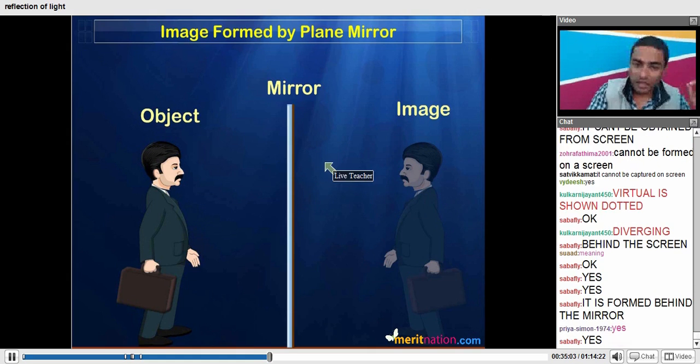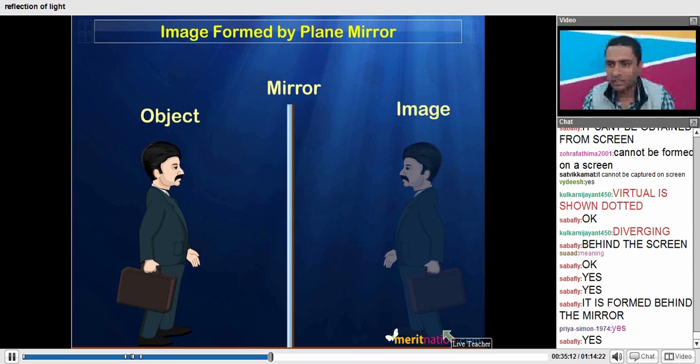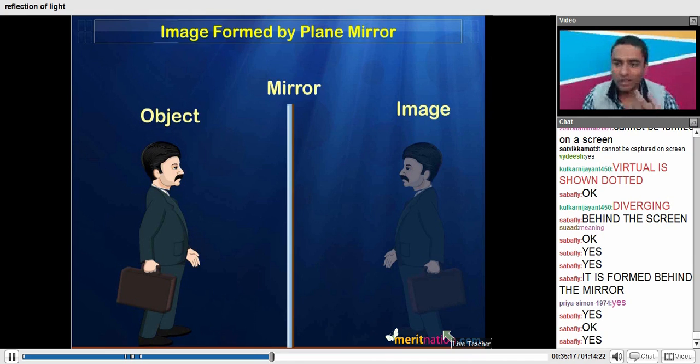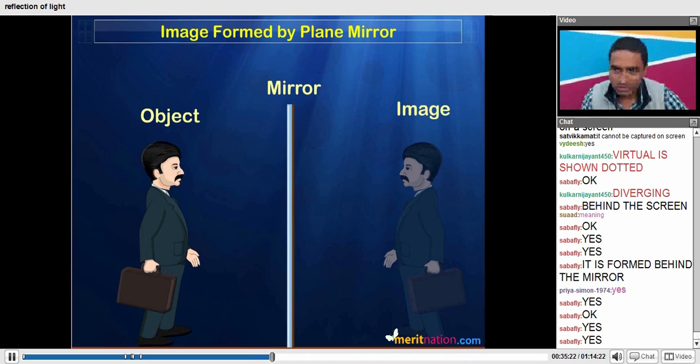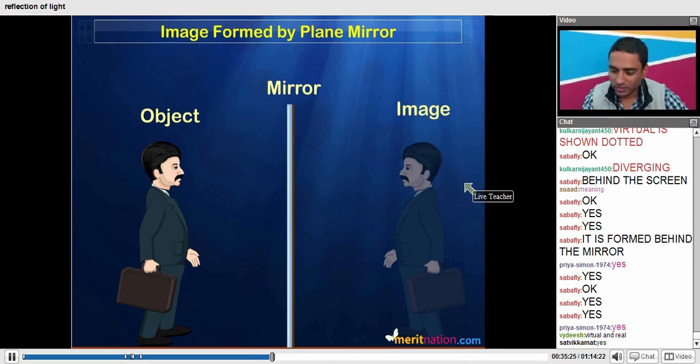Now, how are we obtaining this particular image? It is obtained by extending the reflected rays in the backwards direction, not by the actual meeting of the reflected rays. Do you understand the difference between the two cases? In this case, the reflected rays are not actually meeting; we have to extend them backwards, and wherever they meet, an image will be formed.